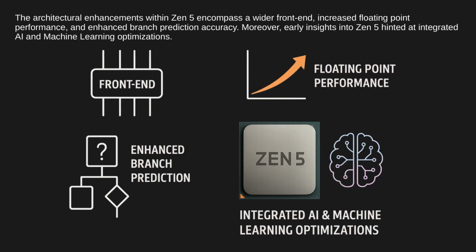The architectural enhancements within Zen 5 encompass a wider front end, increased floating point performance, and enhanced branch prediction accuracy. Moreover, early insights into Zen 5 hinted at integrated AI and machine learning optimizations.